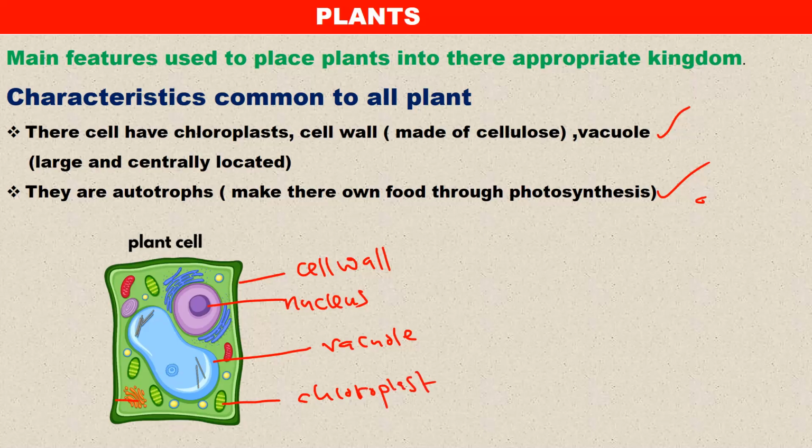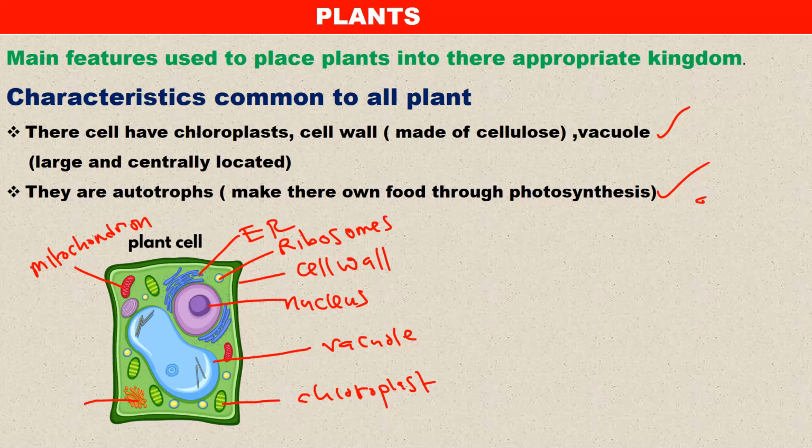Then we have the Golgi apparatus. Then also the mitochondrion. Then we have the endoplasmic reticulum, let me just say ER. Also, we have ribosomes. So these are some of the parts of a plant cell.